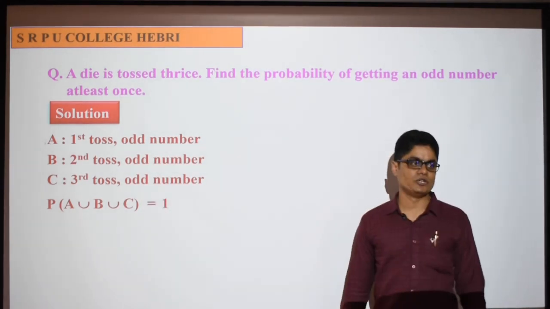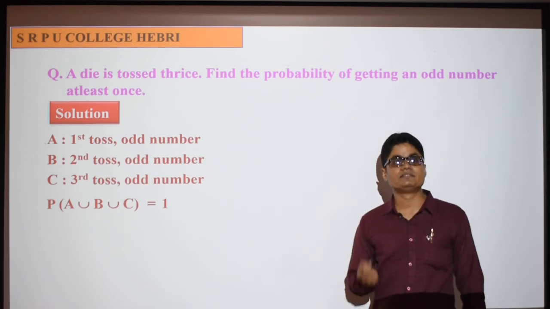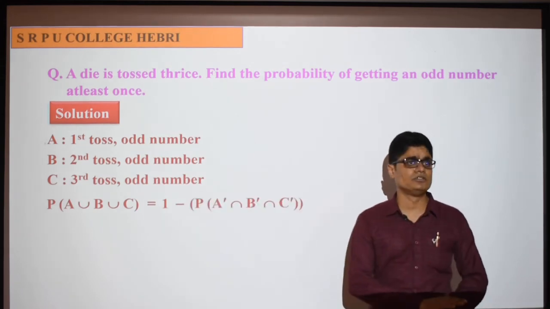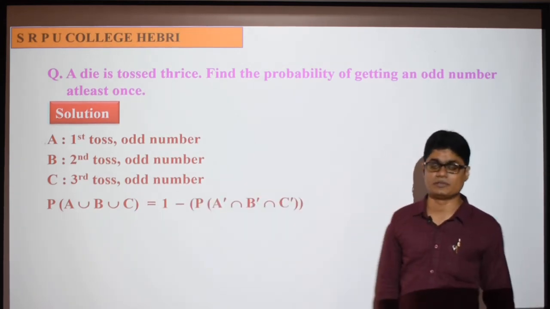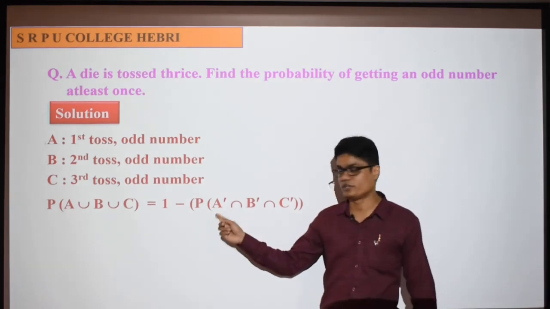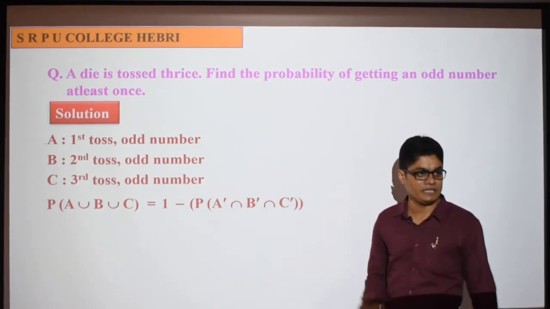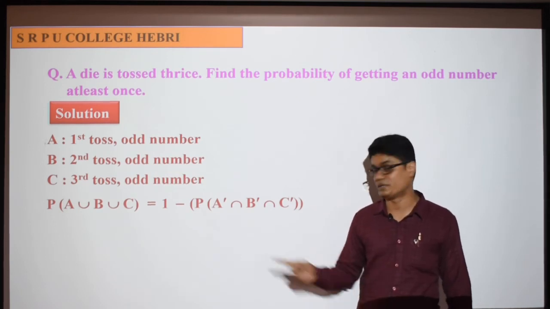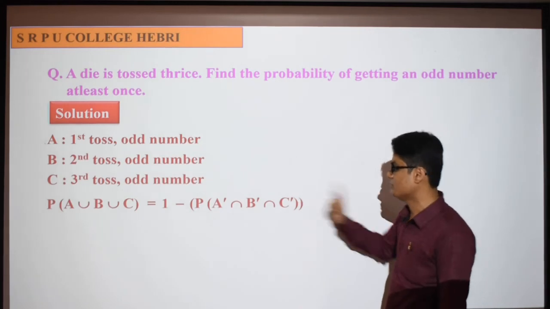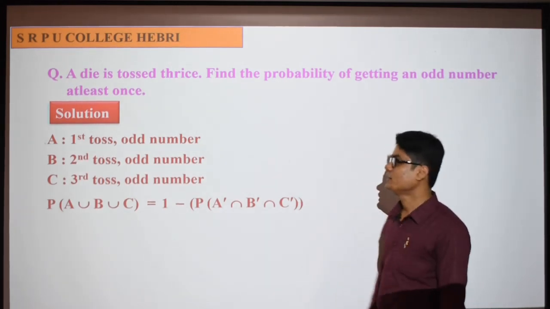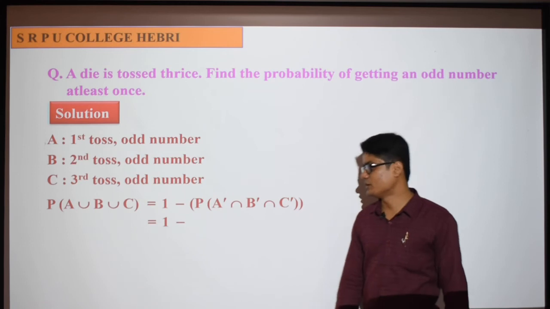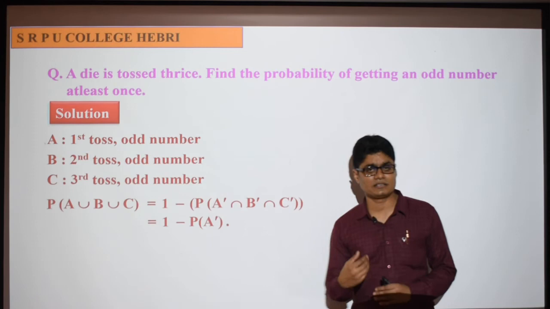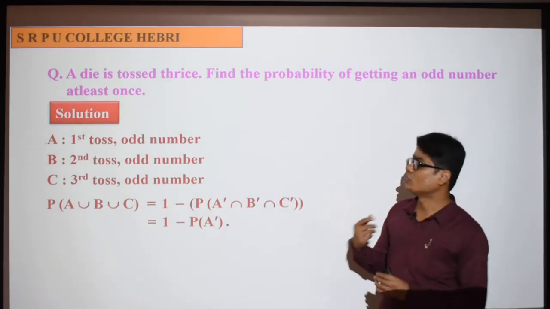So at least 1 is equal to 1 minus the probability of none. None means no die shows an odd number. That is equal to the probability of not A, not B, and not C either: neither, nor. A complement intersection B complement intersection C complement. So this is equal to P of A complement. Why? Throwing one die does not depend on throwing another die. A new die is tossed 3 times.